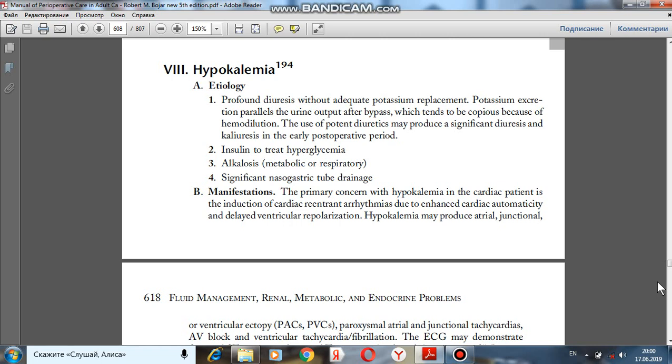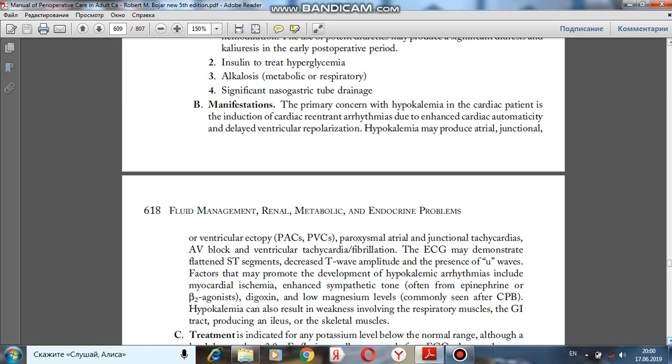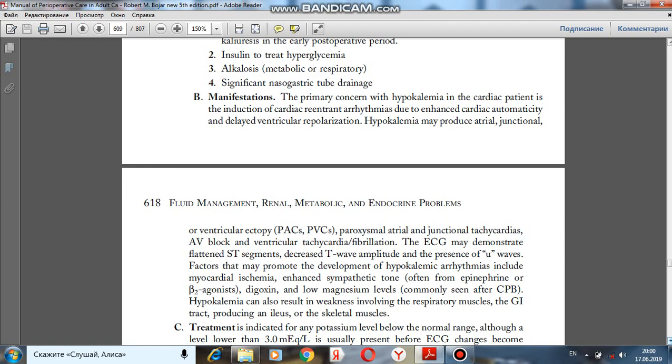Insulin to treat hyperglycemia. Alkalosis, metabolic or respiratory. 4. Significant nasogastric tube drainage. B. Manifestations. The primary concern with hypokalemia in the cardiac patient is the induction of cardiac reentrant arrhythmias due to enhanced cardiac automaticity and delayed ventricular repolarization.